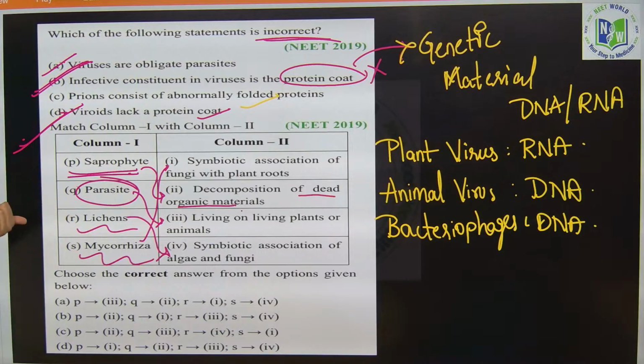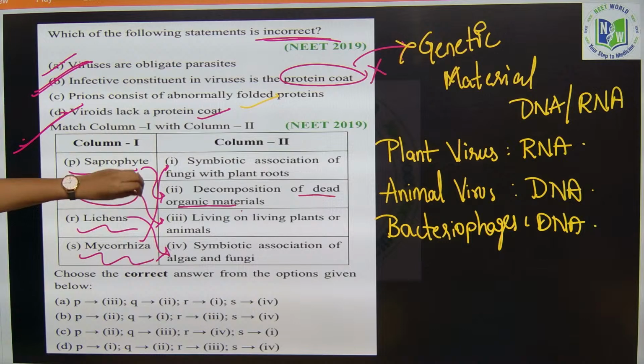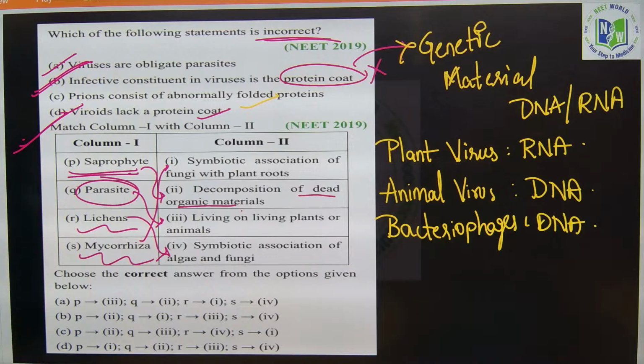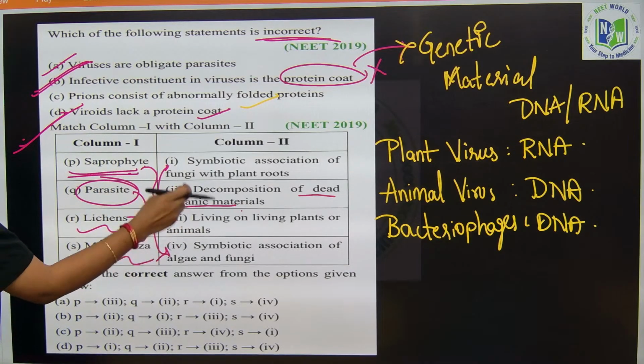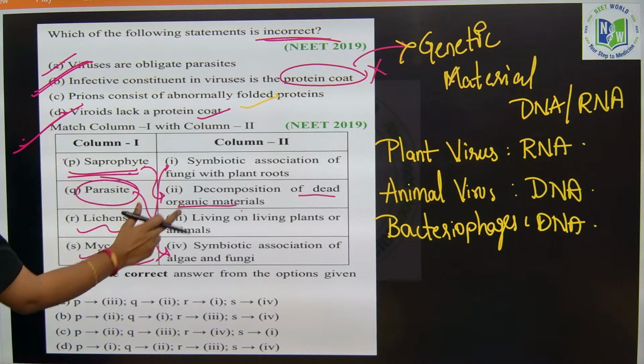Just go through the class and identify the correct answer. So, here this is basic mode of nutrition, and lichens and mycorrhiza definitions are asked in match the following type. Saprophytes, which feed on dead and decaying matter, that is option 2, so P will be 2.